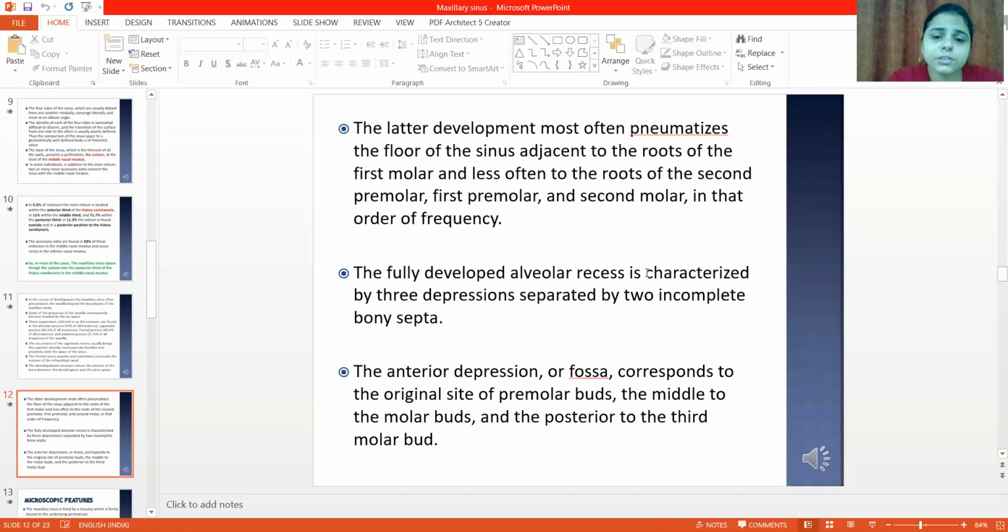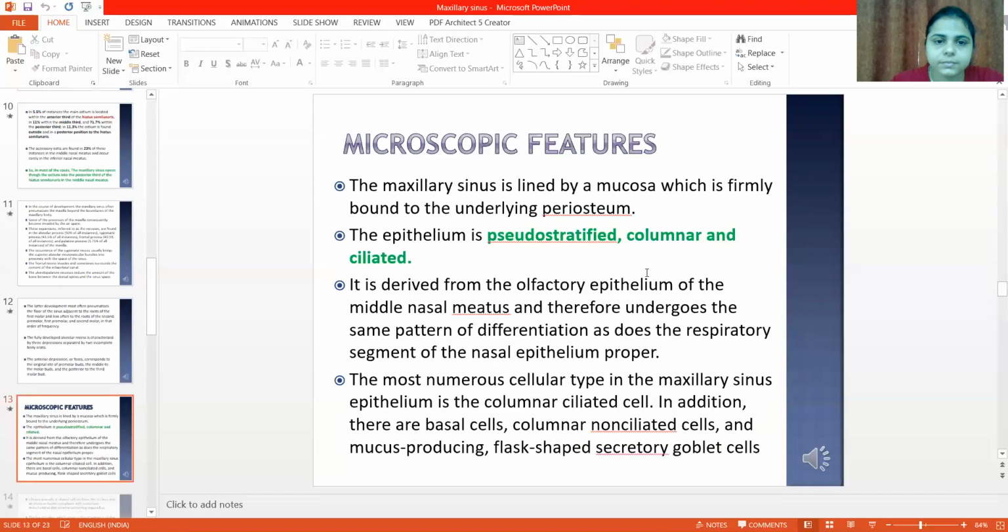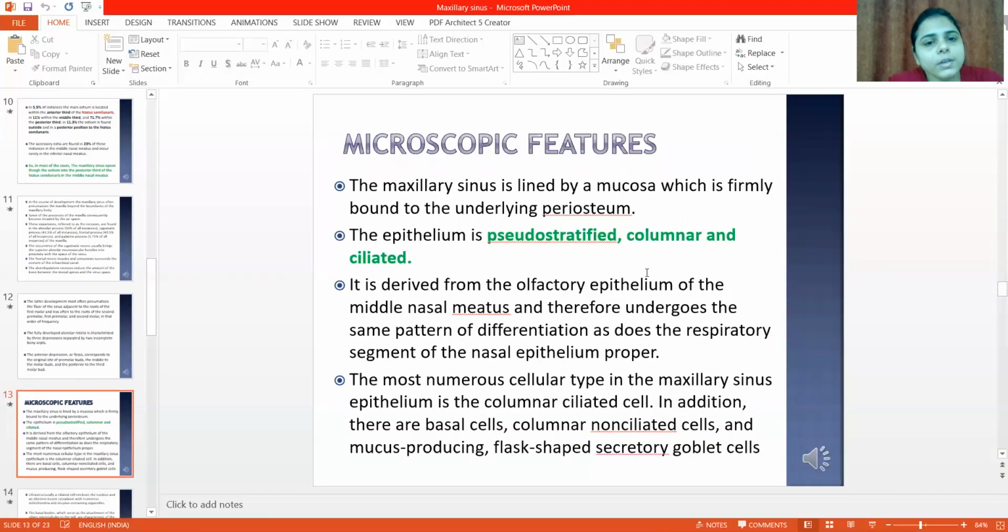The anterior depression or fossa corresponds to the original site of premolar buds, the middle to the molar bud, and posterior to the third molar bud. Another important aspect of the maxillary sinus is microscopic features. The sinus is lined by mucosa which is firmly bound to the underlying periosteum. The epithelium is pseudostratified, columnar and ciliated.